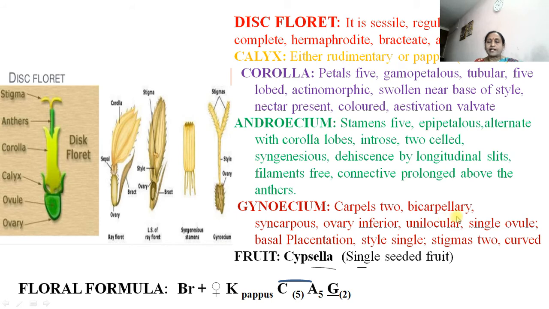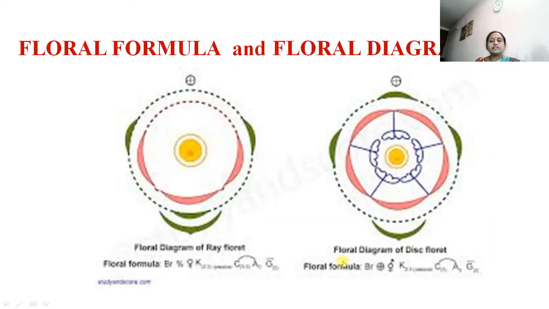Gynoecium carpels 2, bicarpellary syncarpous, ovary inferior. Then unilocular, single ovule and basal placentation, style single, stigma 2 and curved. Fruit is Cypsela. Then here is the floral formula and floral diagram. This floral diagram is of ray floret and this is of disc floret. Here anthers are absent, no stamens are found here.